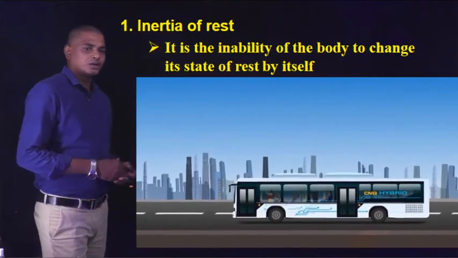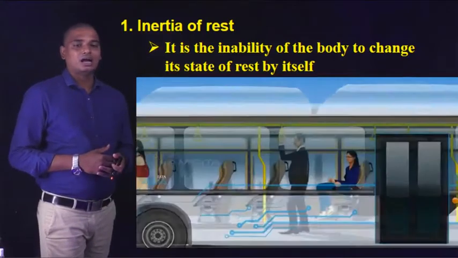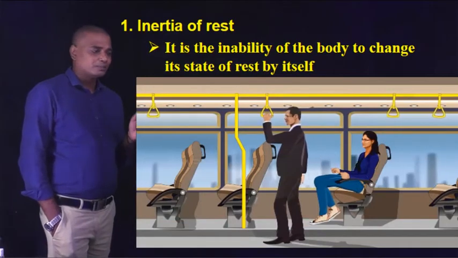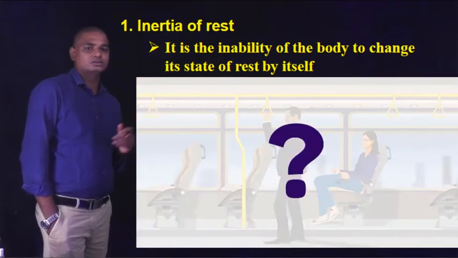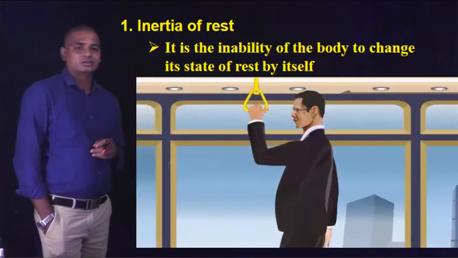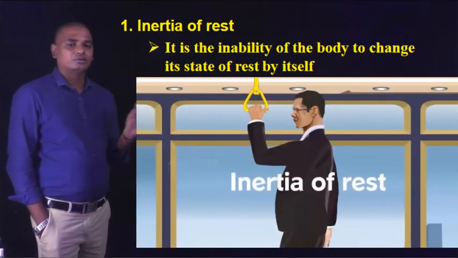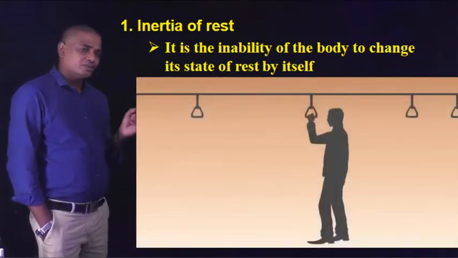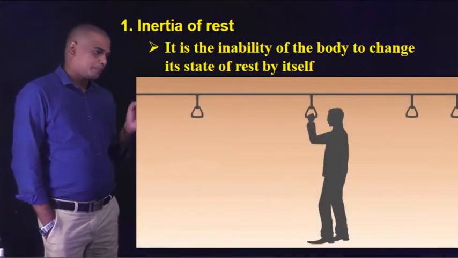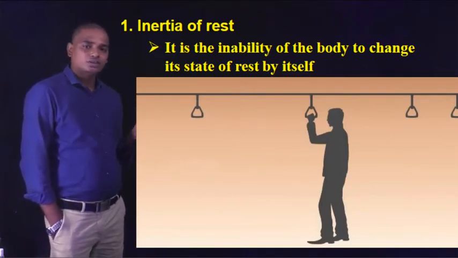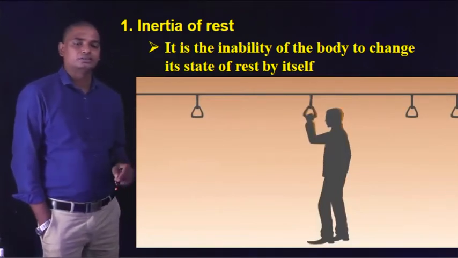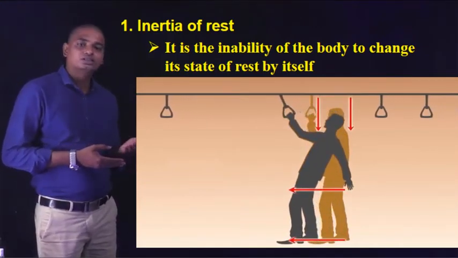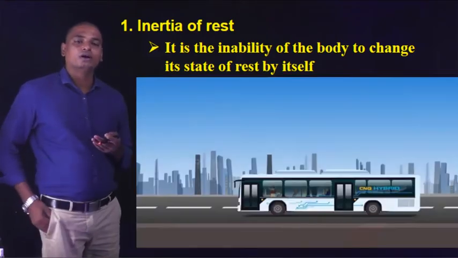In this video, you can observe that the bus is initially at rest and a passenger is standing on it, and when the bus starts suddenly, he falls backwards. Why does this happen? Due to inertia of rest. When the bus is stationary, the person is also stationary with respect to the bus and with respect to the outside person. But when the bus starts suddenly, his feet which touch the bus start moving forward.